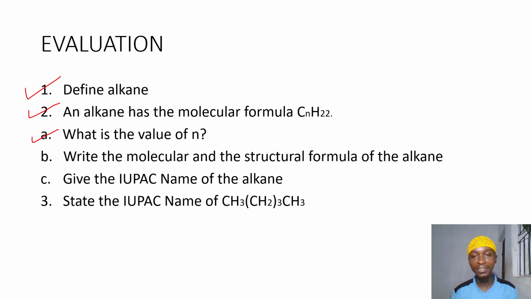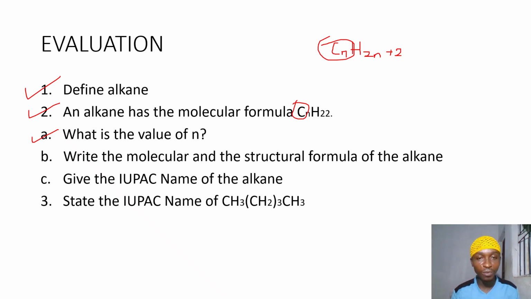To get that, just equate this to the general molecular formula, which is CnH2n+2. Then you do your elementary mathematics, Cn will cancel out. Then do your elementary mathematics, that should give the value of n.